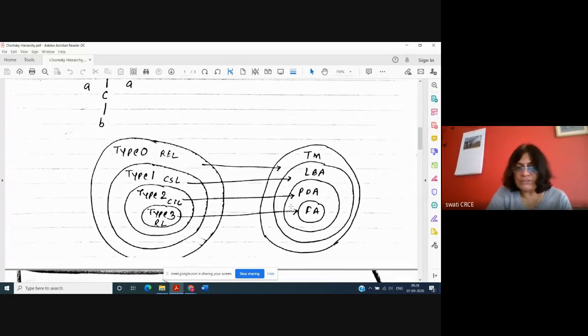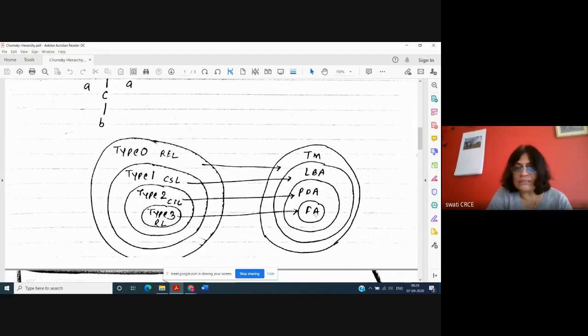Then there is another machine called linear bounded automata. We are not going to study linear bounded automata in detail as per the syllabus, but we will only study a short note about it. A short note means theory, some information about linear bounded automata. Sometimes they ask a short note about linear bounded automata for 5 marks, so that much weightage is there for this topic. But in the syllabus, PDA, FA, and Turing machine have the maximum weightage.